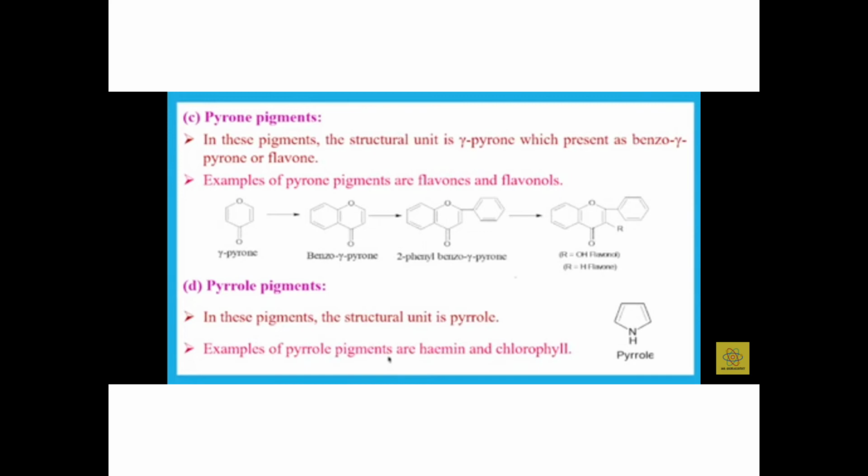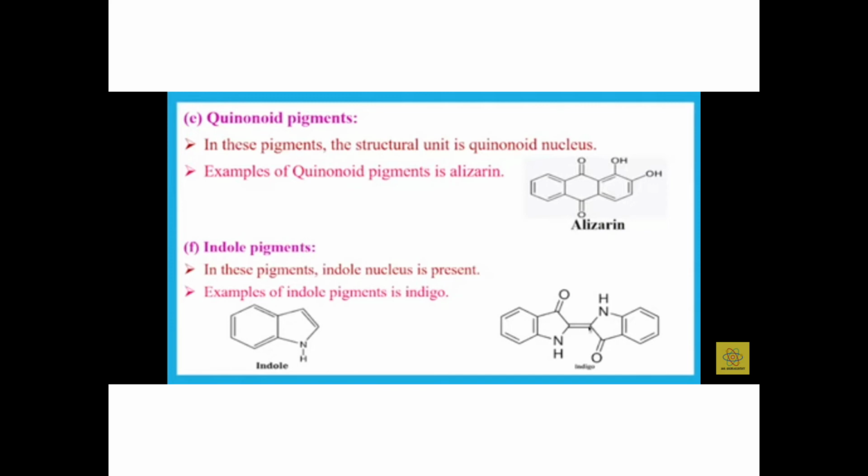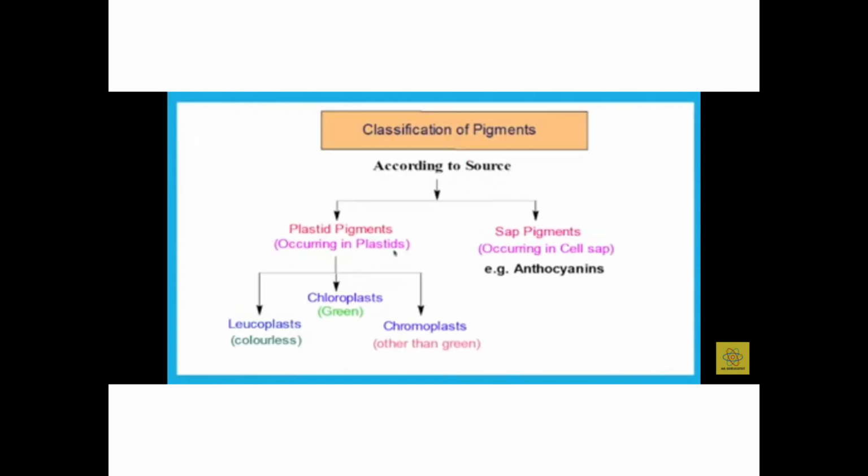D. Pyrrole pigments. In this pigment, the structural unit is pyrrole. Examples of pyrrole pigments are hemin and chlorophyll. Next, quinoid pigments. In this pigment, the structural unit is the quinone nucleus. Example of quinoid pigment is alizarin. Next, indole pigments. In this pigment, the indole nucleus is present. Example of indole pigment: indigo.